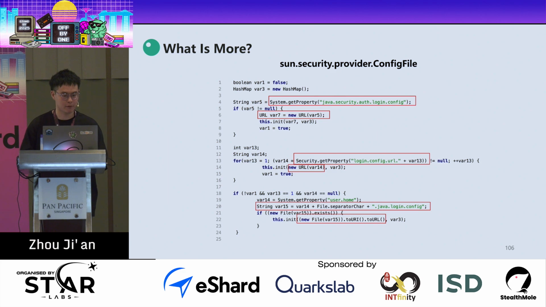So first, it will try to get from the system property, and if it is null, it will try to get from the security property, the login config URL1. And if both are null, it will try to get the property of the user home, so it will know our home path, and we will try to get the file under the path and try to load it. So now you can understand why our JAAS demo needs to set the system property.